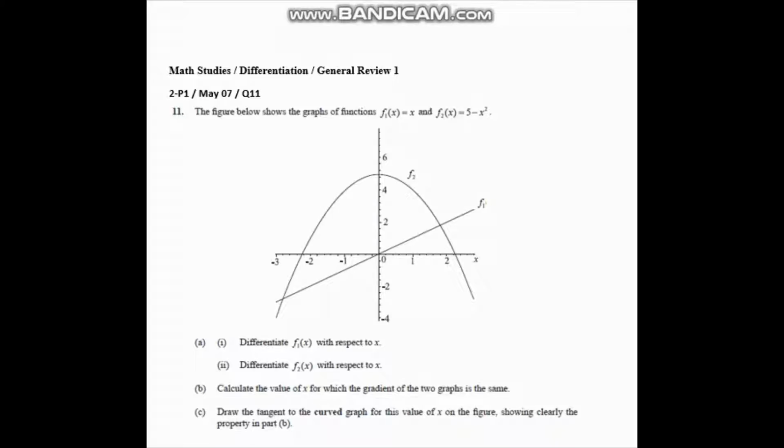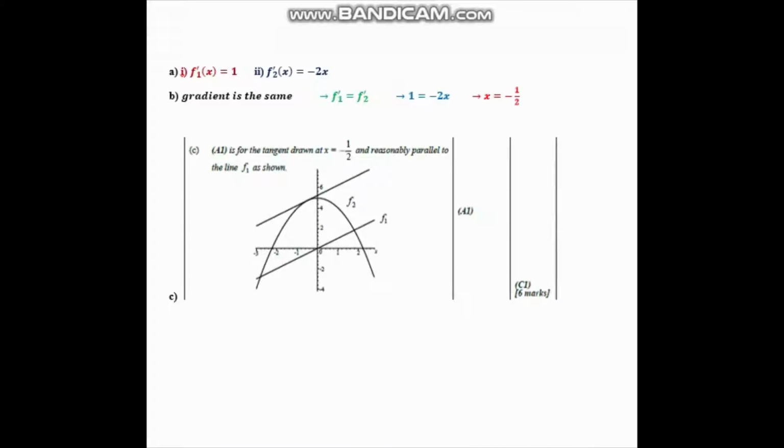So in question A, I am required to differentiate f1 with respect to x. f1 equals x, hence the derivative shall obviously be 1. And to differentiate f2 with respect to x, the derivative of this function is obviously negative 2x. So these are the answers to AI and AII. Moving on to B.